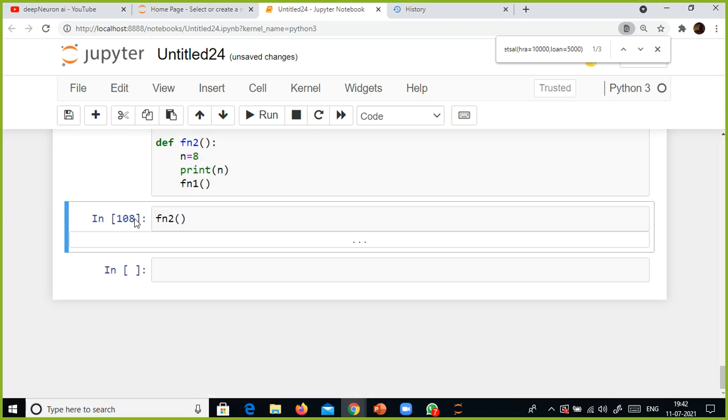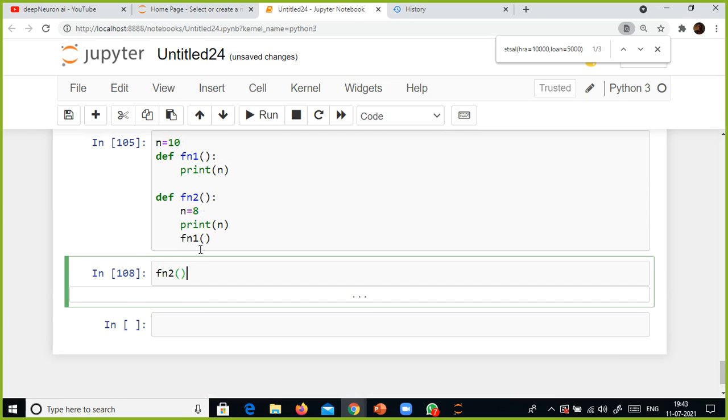At this moment I don't want to see this one, so we got an error. See what happens here: I defined two functions, fn1 and fn2. This one was supposed to display the value 8, but it did not. When I call the function fn2, it did not print 8. Followed by this, I have another statement.